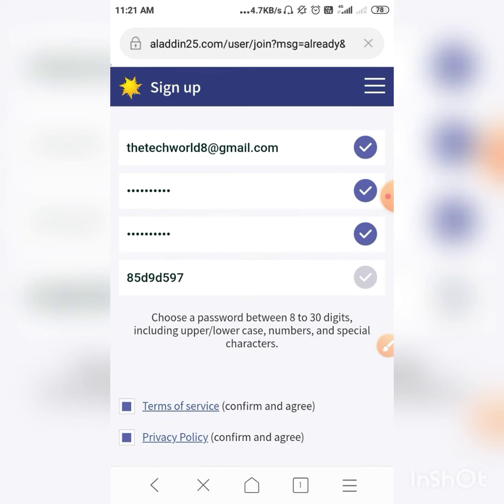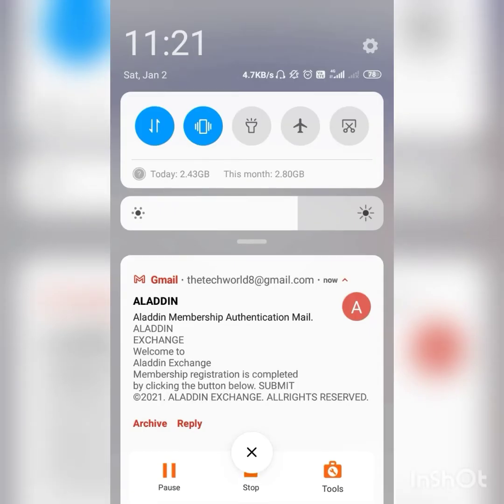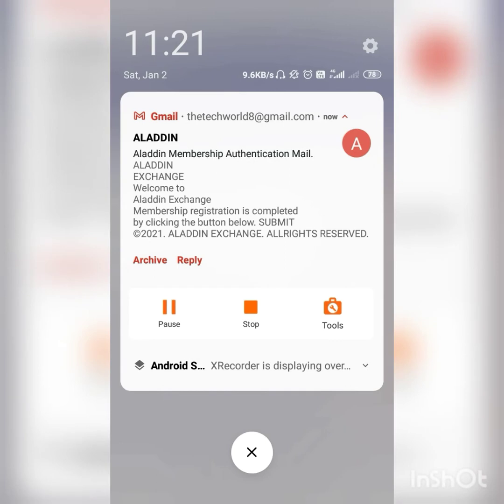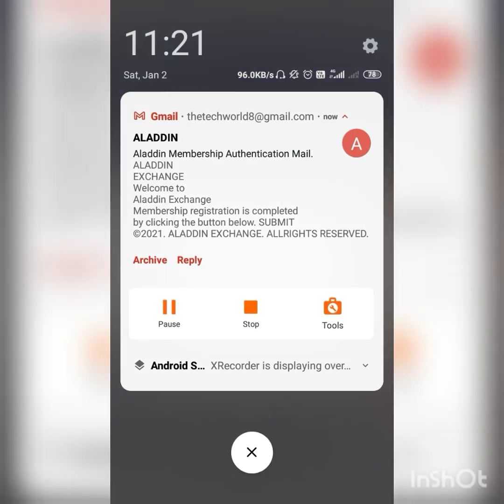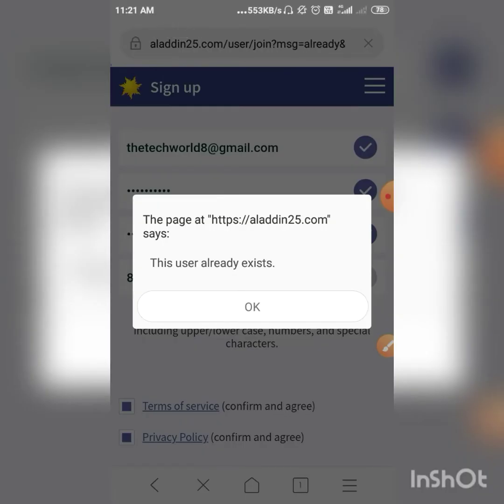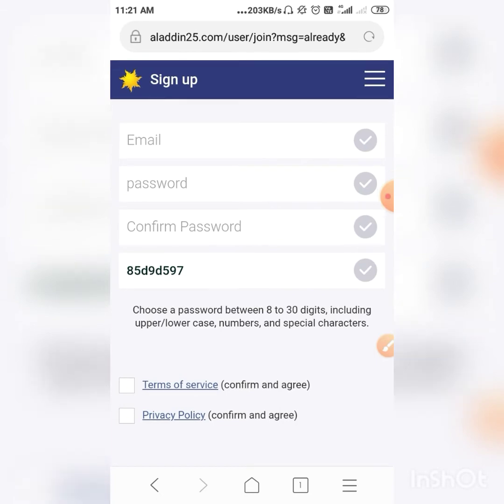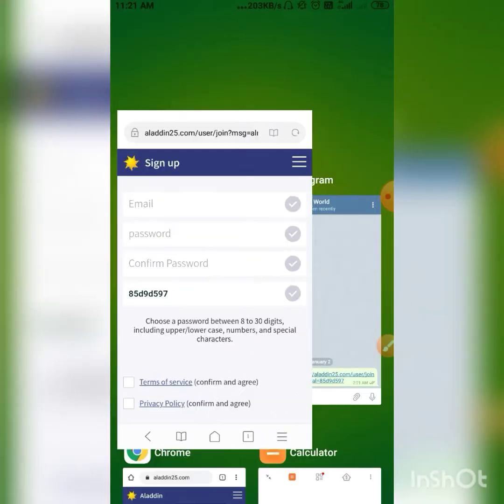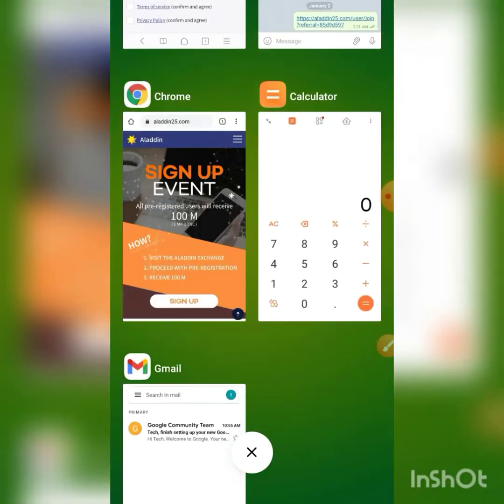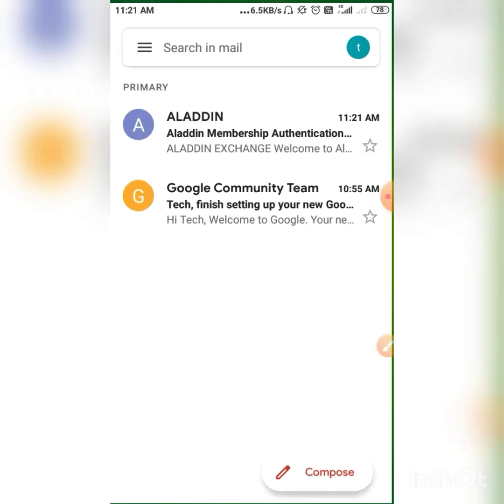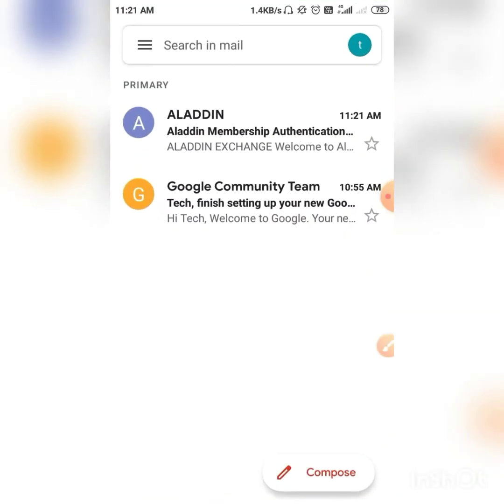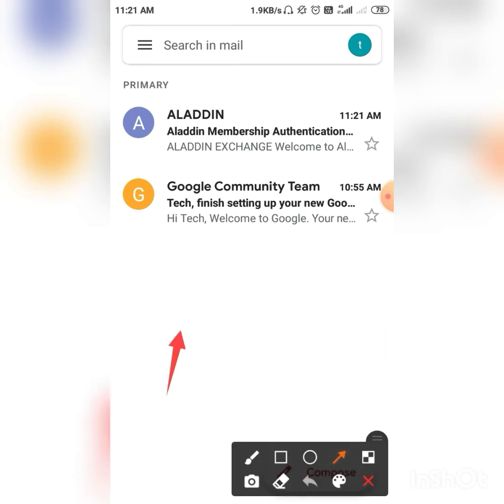So guys, you look, I receive a mail on my email. Then you complete, and your email ID is verified now.